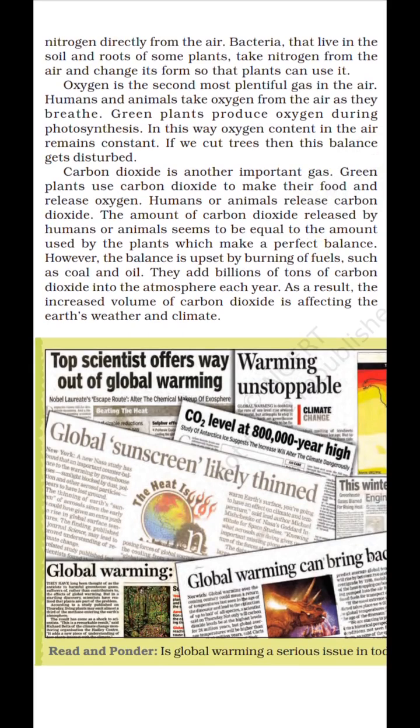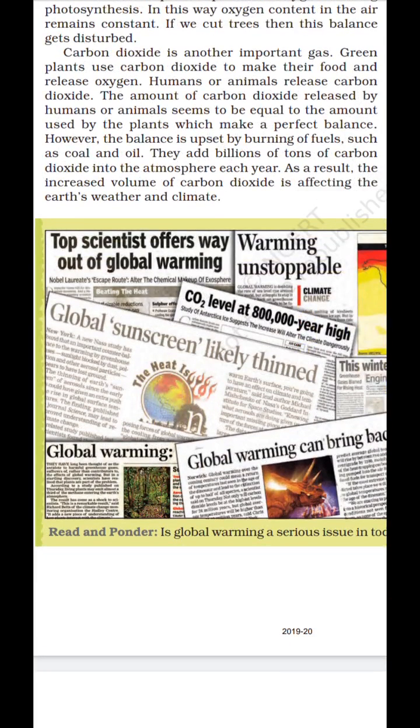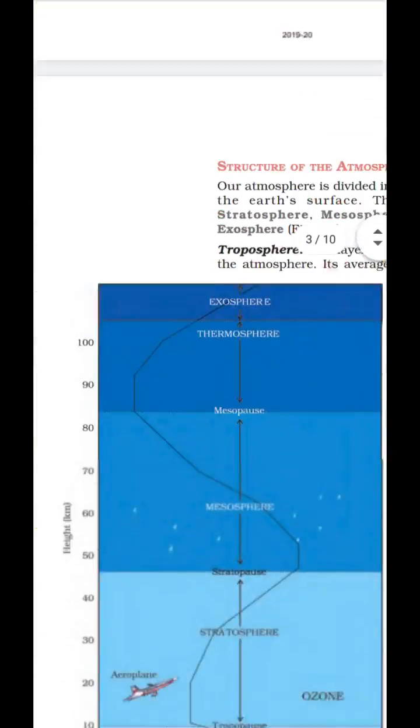As a result, the increasing volume of carbon dioxide is affecting the Earth's weather and climate, because carbon dioxide absorbs heat. So when carbon dioxide is in the atmosphere and absorbs heat, the atmosphere will automatically be heated by it. So overuse of carbon dioxide is causing global warming.